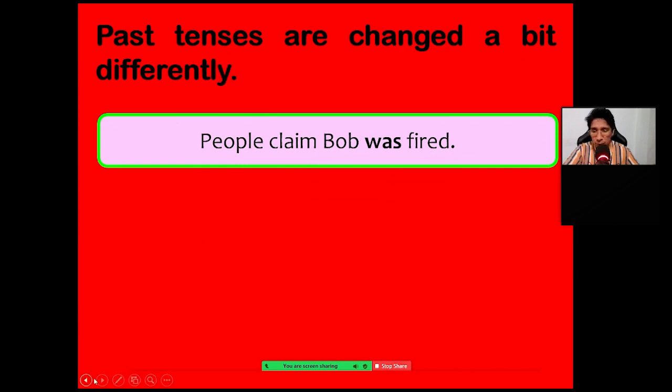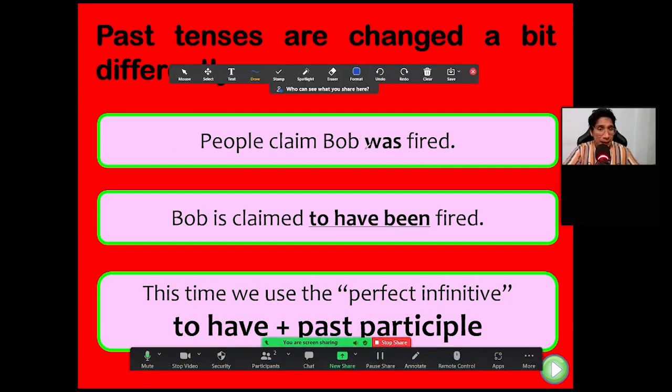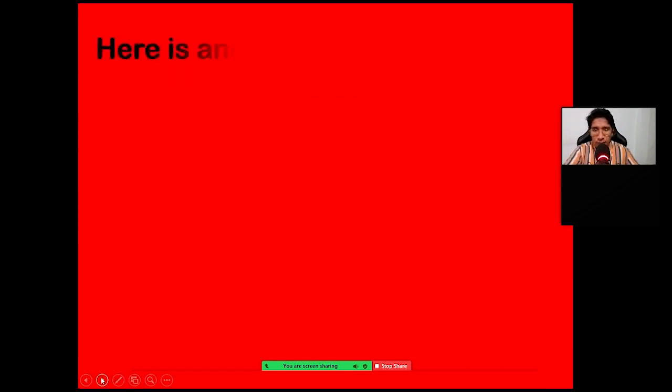Bob is claimed to have been fired. Remember, when this part is in the past, you use "to have" plus the participle. Did you understand? Great. So let's go on.